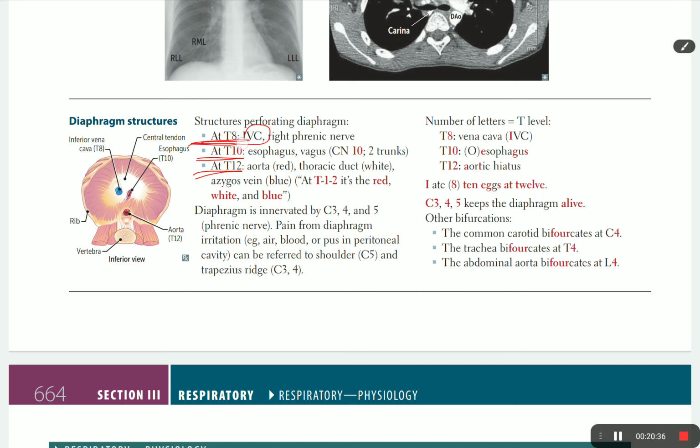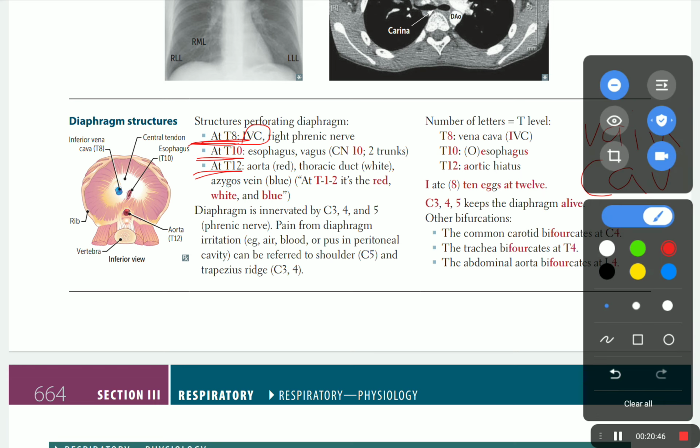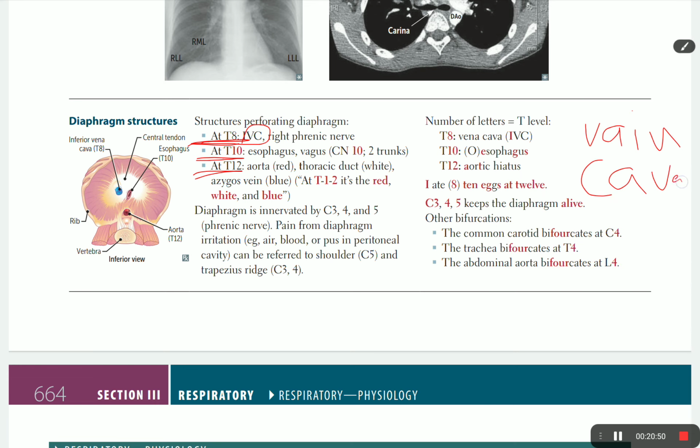The inferior vena cava crosses the diaphragm at T8: vena cava has 8 letters, 1, 2, 3, 4, 5, 6, 7, 8.